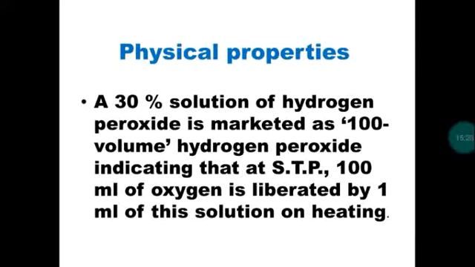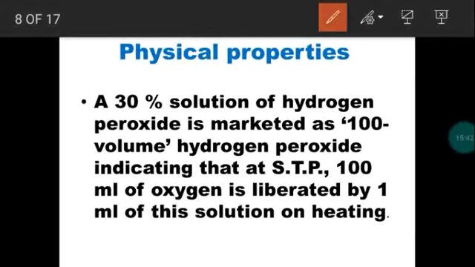Next, physical properties. Hydrogen peroxide is almost colorless. A slight blue color may be there. So this is liquid hydrogen peroxide. And next, one more question. A 30% solution of hydrogen peroxide, that is 70% water, 30% hydrogen peroxide, is called 100 volume hydrogen peroxide. One more. So what percentage of hydrogen peroxide is called 100 volume hydrogen peroxide?